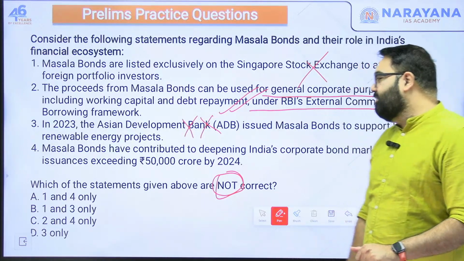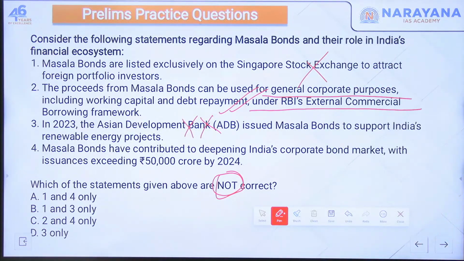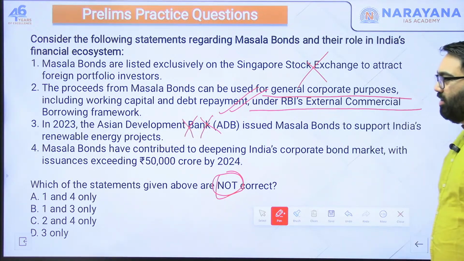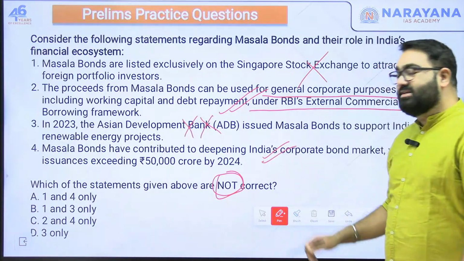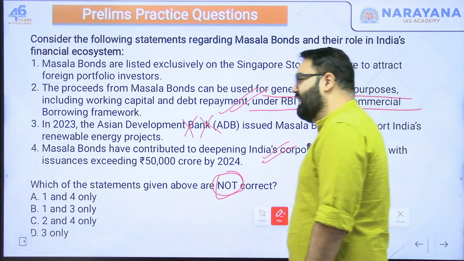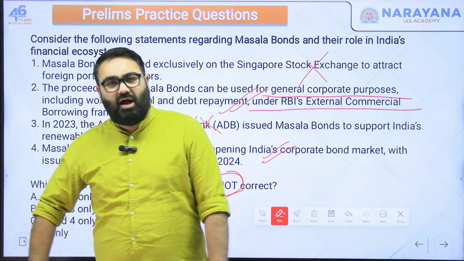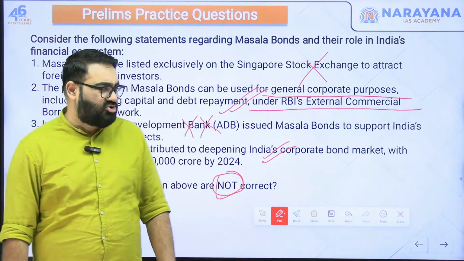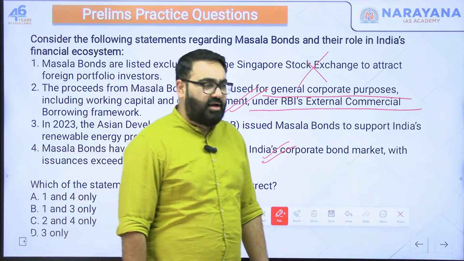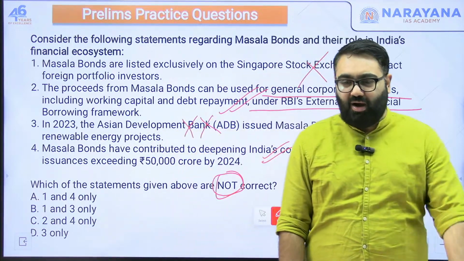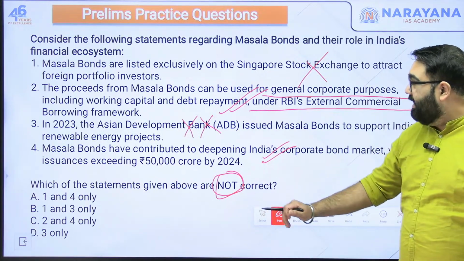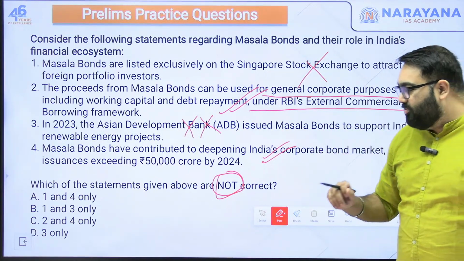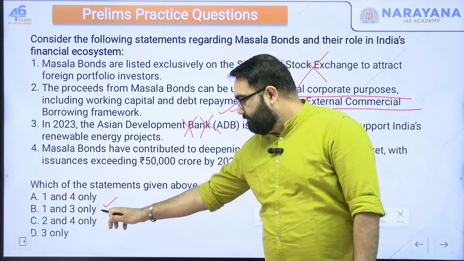Fourth, masala bonds have contributed to deepening India's corporate bond market with issuance exceeding 50,000 crore by 2024. This is correct. We discussed that India's masala bonds that have been issued till now are about $5.5 billion. So yes, this is correct. It is well above the 50,000 crore mark. The answer thus, because you had to tell which of these is not correct, 1 and 3 are not correct. So B would be the correct answer here.